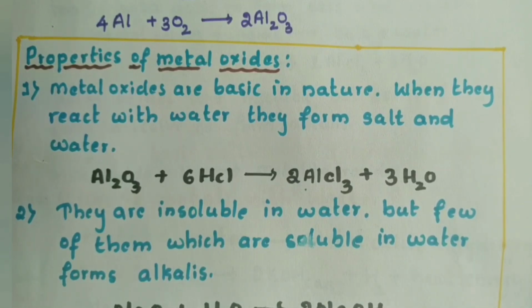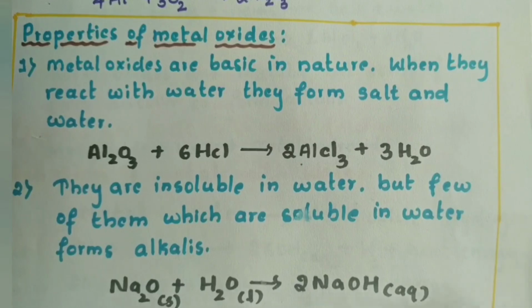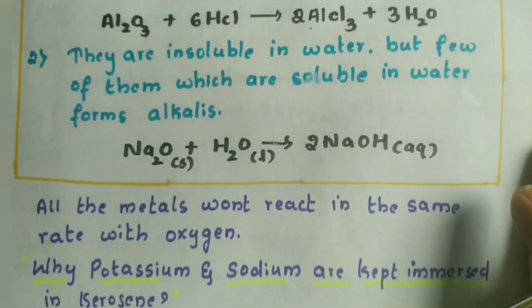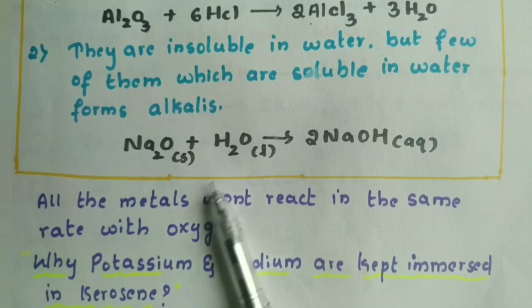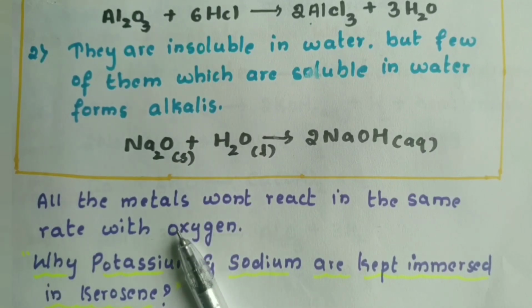So next thing we are going to study is that all these metals which react with oxygen do not show the same reactivity towards oxygen. All metals show different kinds of reactivity, different affinity towards oxygen. Some are highly reactive. They are potassium and sodium. When they are kept open in the air, they react very vigorously. That's why they are always kept immersed in mineral oil or kerosene.